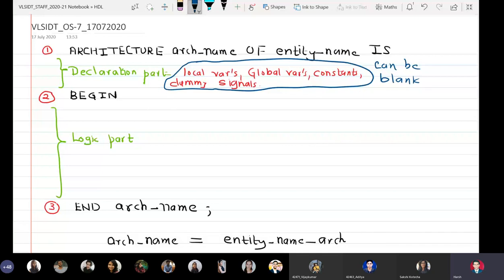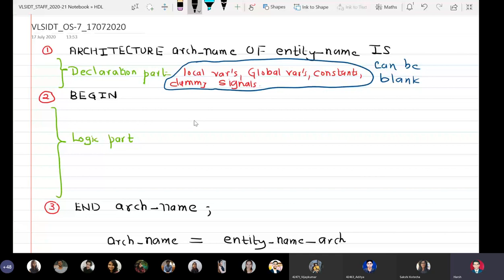We already said that the main function of an architecture body is to express the logical relationships between input and output signals. Let us give an example. Just like what kind of clothes a person wears is called a style, the way a person dresses is called a person's style.